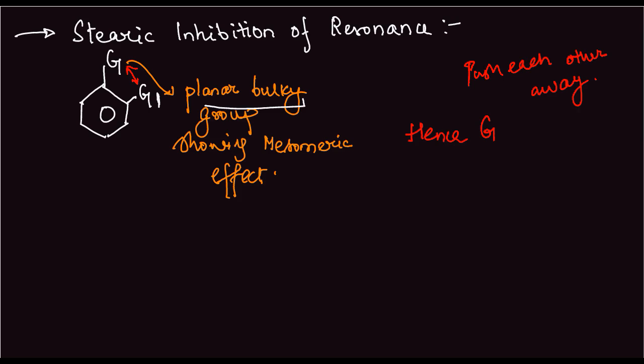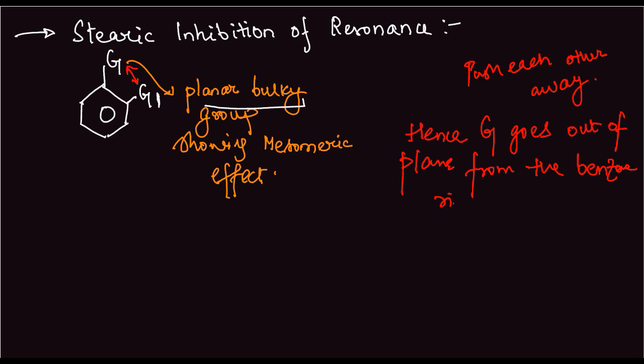Hence, G goes out of plane from the benzene ring. As G goes out of plane, its electrons cannot delocalize in the ring.